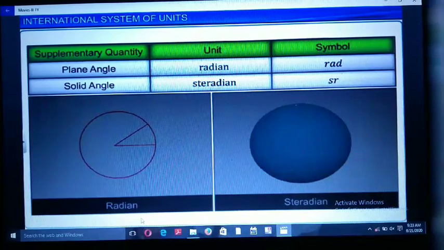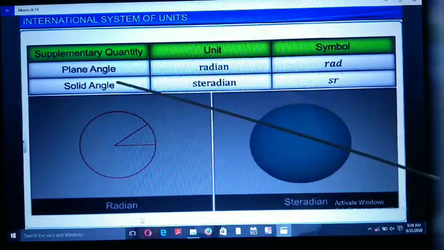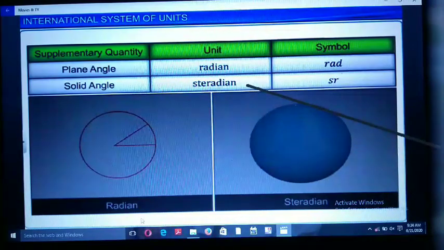Friends, our next question is: explain supplementary quantities and their units of system. Friends, look here. Now we have two supplementary quantities. First is plane angle and second is solid angle. Here, radian is the unit of plane angle and its symbol is rad, meaning radian. The second supplementary quantity is solid angle. Its unit is steradian and it is denoted by sr.